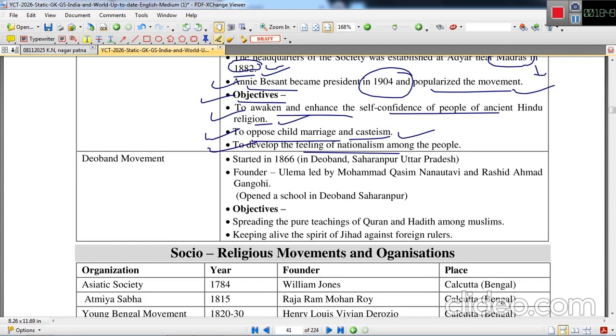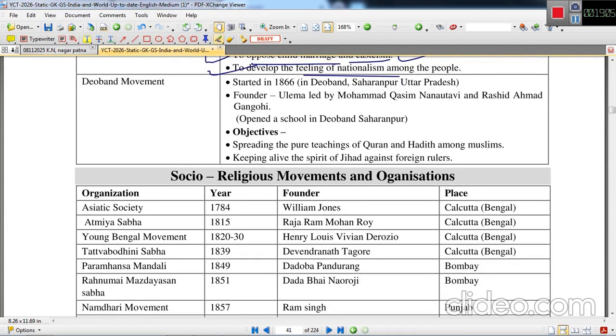So Annie Besant is related to the promotion of home rule, self-governance, home rule, and she was associated with the home rule movement. Next is the Deobandi movement. This is related to the Muslim religion, the Islam religion.